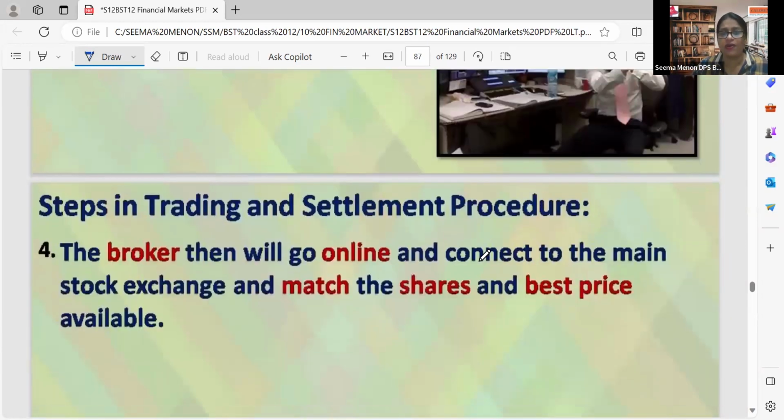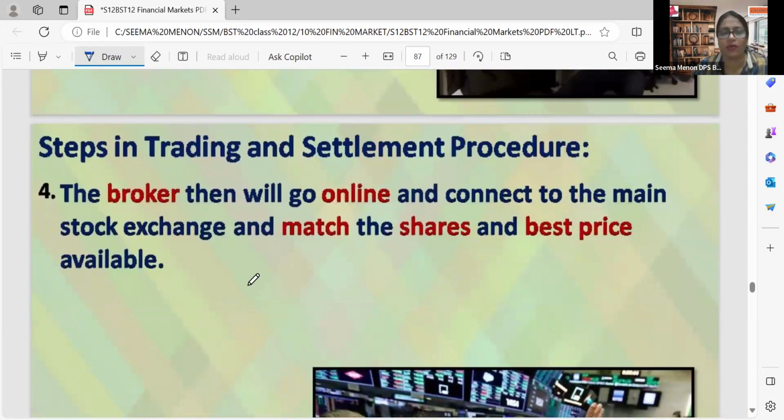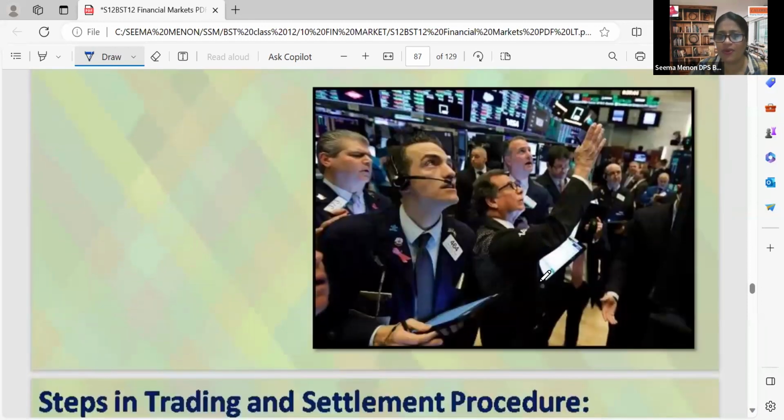After that, the broker will go online, connect to the main stock exchange, and match the shares and the best price available. Best price available means, for example, we are giving an instruction that the price should be above 30 rupees. So in the market, he will keep on waiting. After 1 hour, 2 hours, it becomes 38 rupees. And again after 1 hour, it becomes 40 rupees. So he will find the best price as 40 rupees. The broker will go online, connect to the stock exchange, and match the shares at the best price available. I hope you are clear with the meaning of best price.